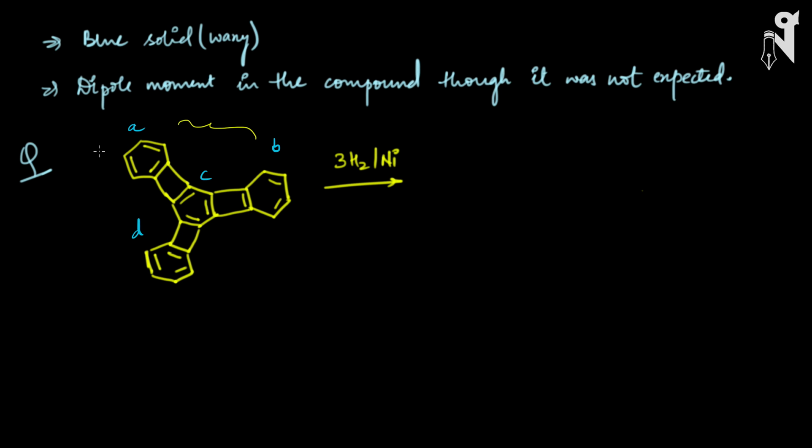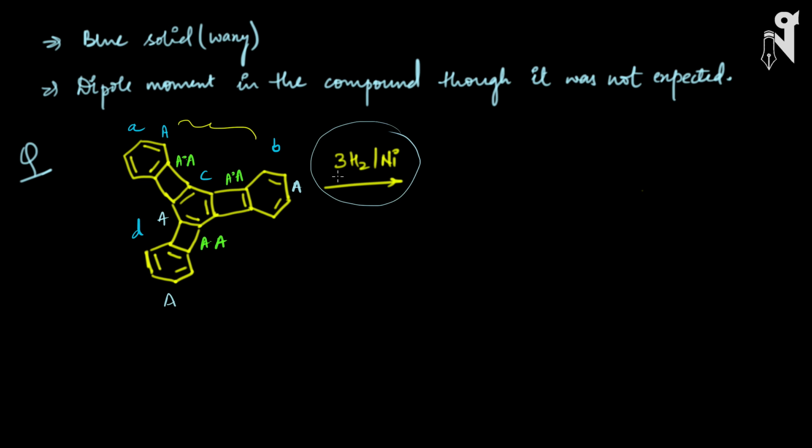Now if you look at this whole structure, this ring is aromatic, all these are fused rings with each other. This is your anti-aromatic. Okay, so here also this is anti-aromatic, this is also anti-aromatic, and all the benzenes are aromatic ones. So this benzene is aromatic, this is also aromatic, and this is also aromatic.